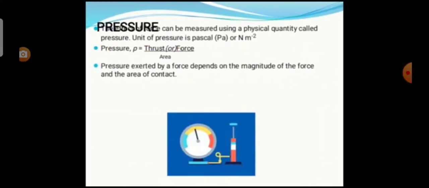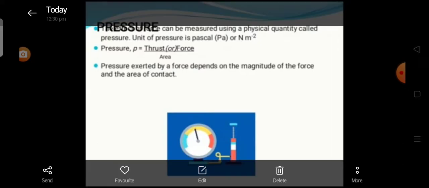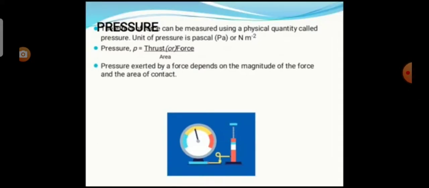For example, more wheels are provided for a heavy goods carrier for decreasing the pressure, thereby increasing the area of contact on the road. For another example, broader straps are provided on a backpack for giving less pressure on the shoulders by providing a larger area of contact with the shoulder.